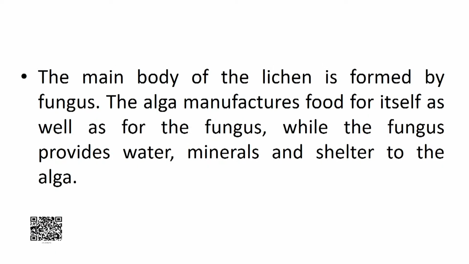The main body of the lichen is formed by the fungus. The alga manufactures food for itself because alga has chlorophyll and is capable of manufacturing its own food, as well as for the fungus.